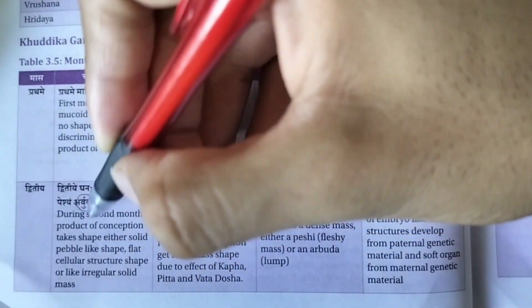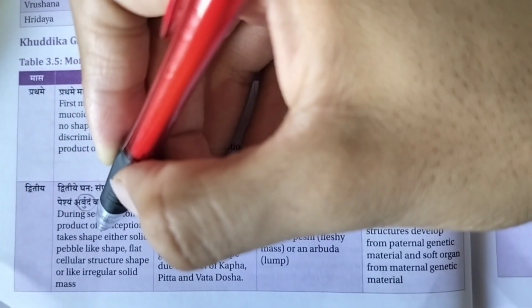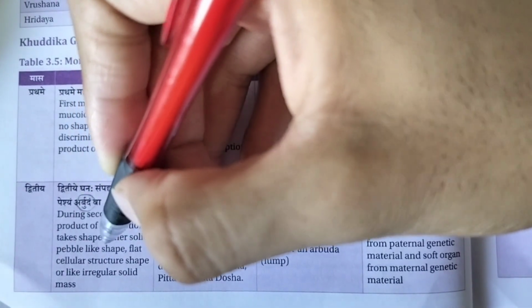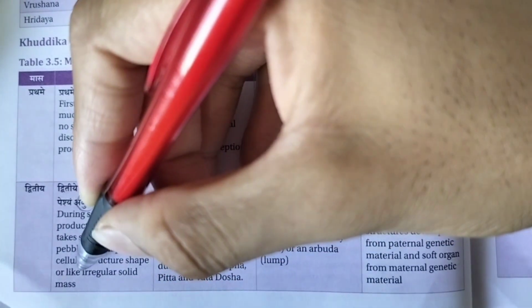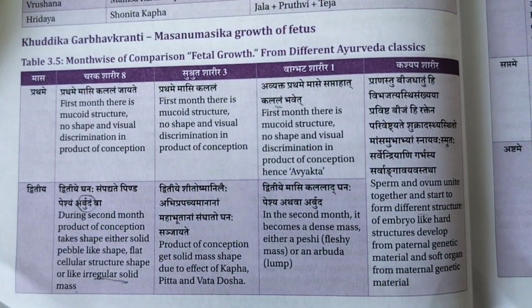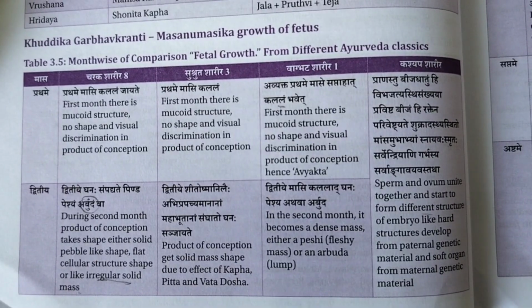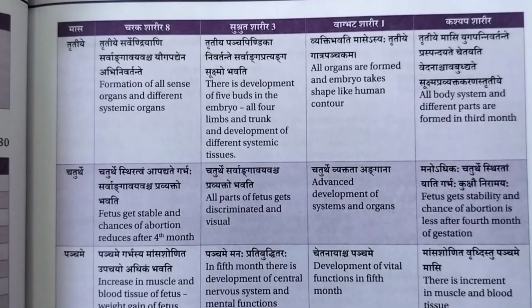Arbuda is what? During the second month, the product of conception takes shape either as a solid, pebble-like shape, a flat cellular structure shape, or like an irregular solid mass, right? That is Arbuda, an irregular solid mass. And the second month looks like Arbuda. We will see.